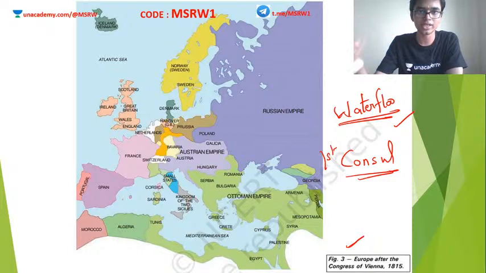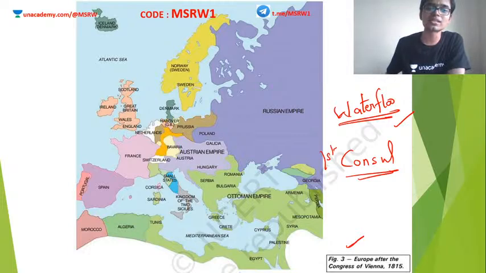They convened a congress or a conference and they made some kind of arrangement that we are going to redraw the map of Europe. Whatever Napoleon Bonaparte has done has to be undone, and Europe has to be split into various nationalities. Clear? So this is the result of the Congress of Vienna, or the Treaty of Vienna.